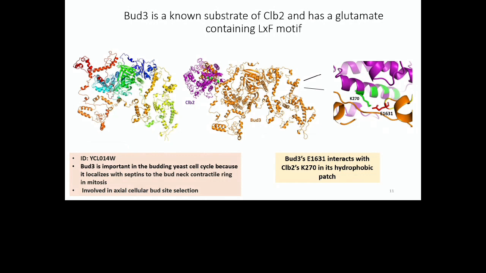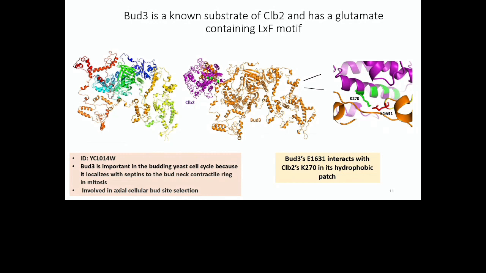We found BUD3, which is important in budding yeast because it localizes with septins to the bud neck, the contractile ring in mitosis, and is also involved in cellular bud site selection. BUD3 is very important because it's a known substrate of CLEB2, and it also has that glutamate right before the LXF motif.